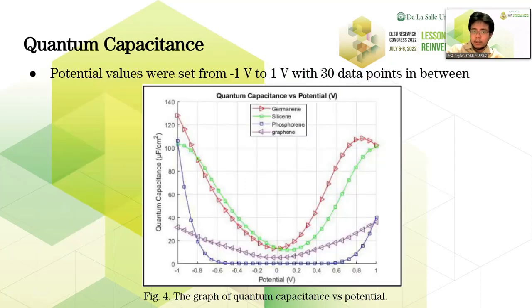Now let's take a look at the quantum capacitance values. We can see that germanene and silicene have high quantum capacitance values when compared to graphene and phosphorene. But it's also worth mentioning that phosphorene exhibited high growths in quantum capacitance values around negative 0.8 volts and 0.8 volts. Graphene has the most symmetrical quantum capacitance curve among the 4 materials discussed in this study.